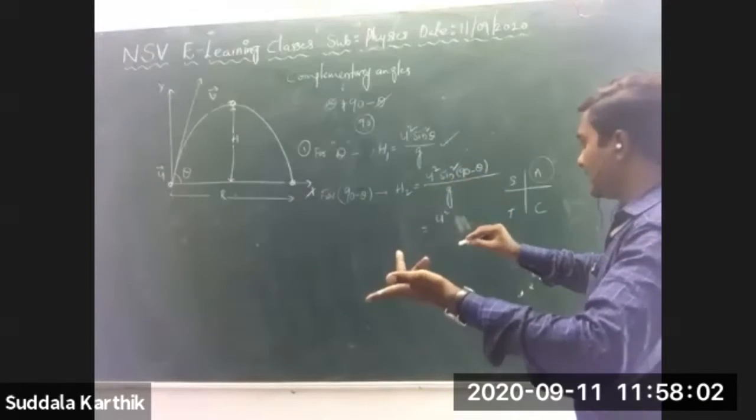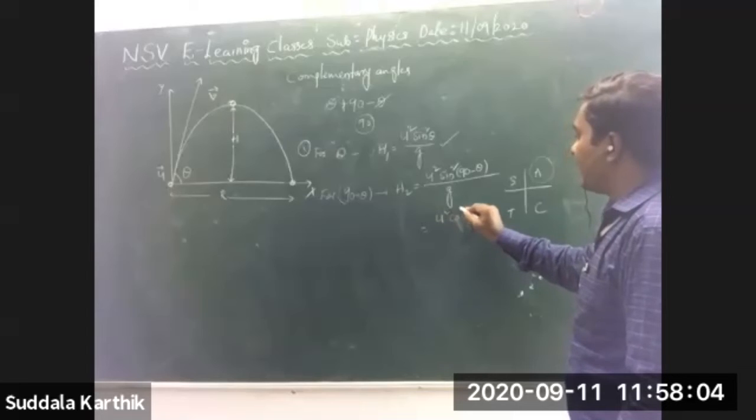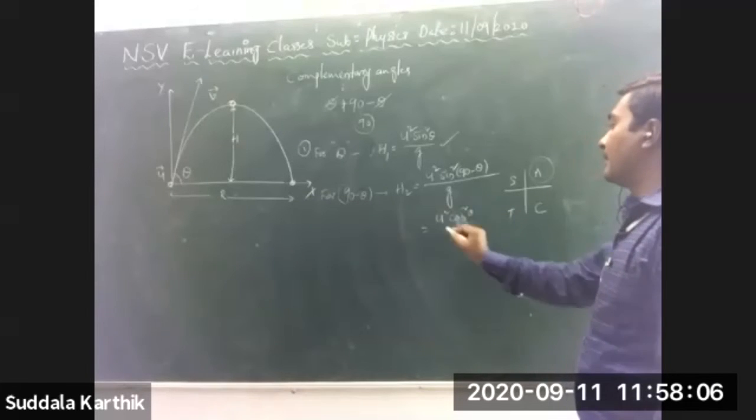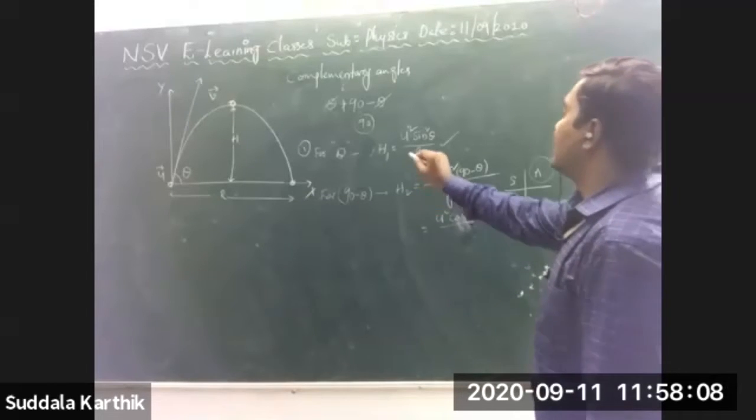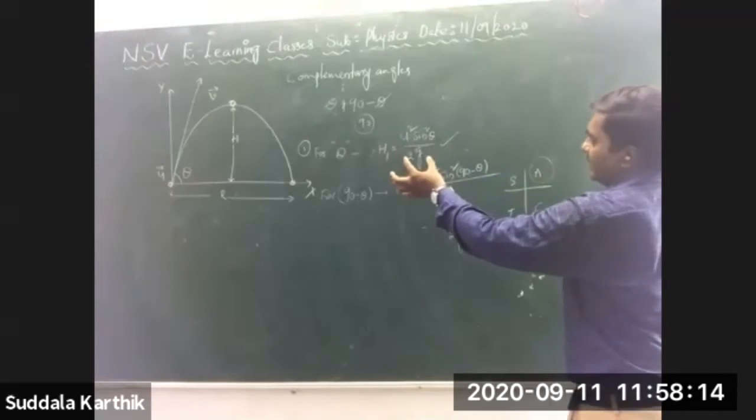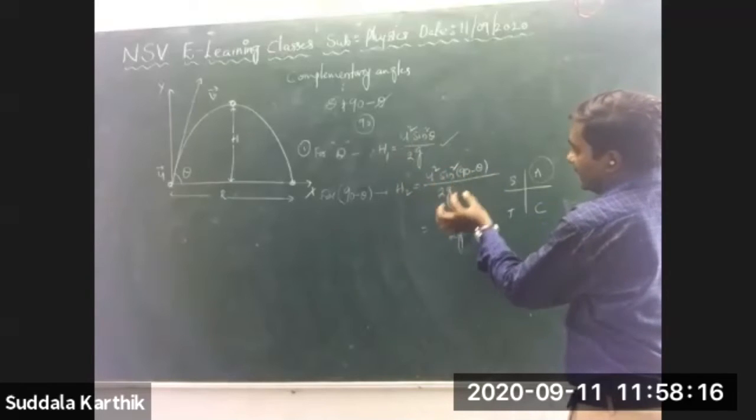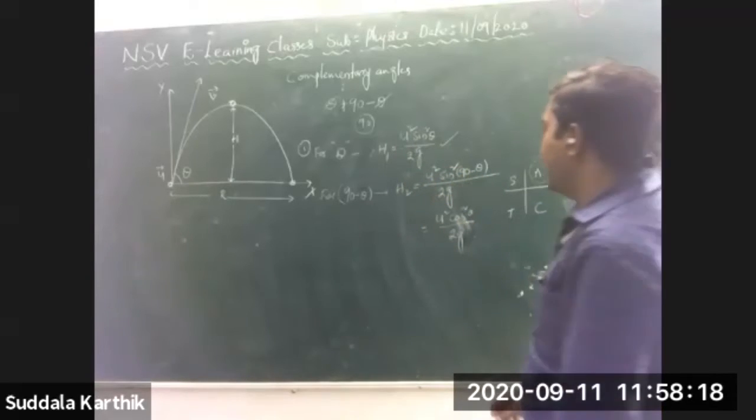And for 90 minus theta, sine becomes cos. So cos square theta by 2g. This is 2g. U square sine square theta by 2g, and u square sine square of 90 minus theta by 2g, Nana.